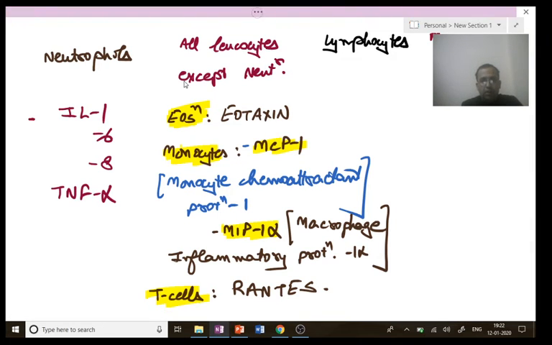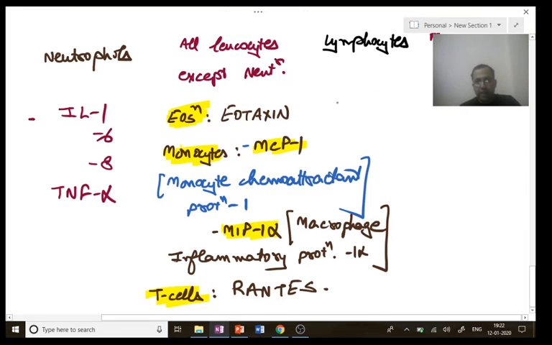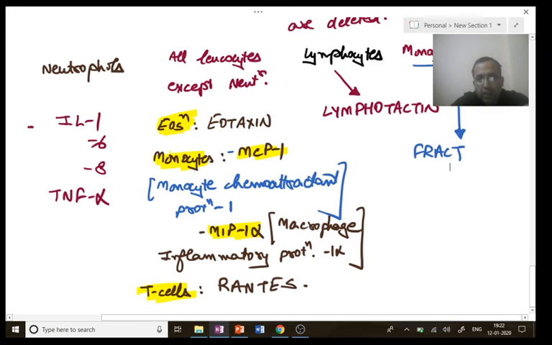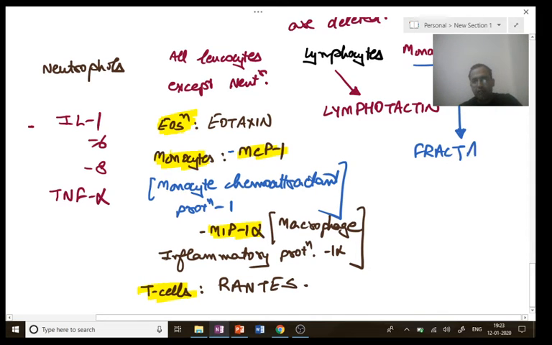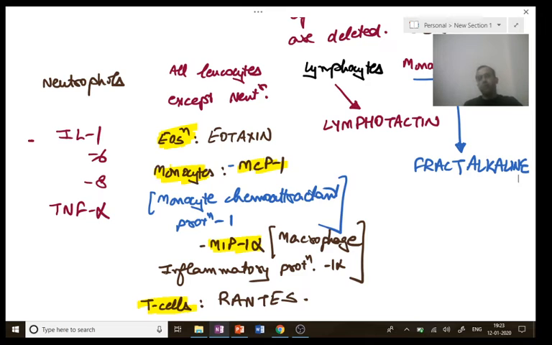Next, the third class is lymphocytes, where the chemokine associated is lymphotactin, and the last is monocytes, where the chemokine is fractalkine. These are the chemokines.